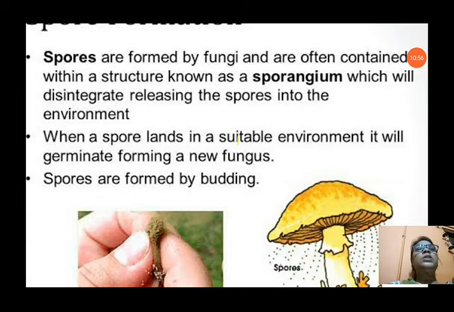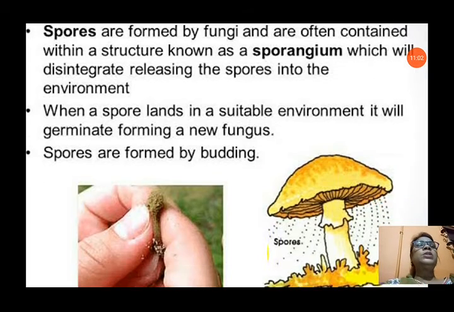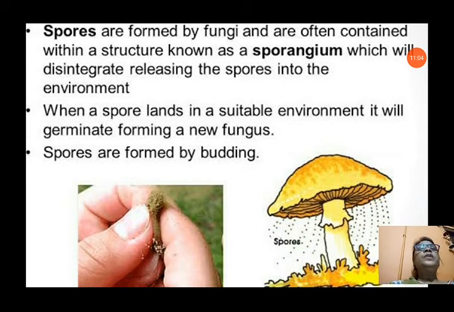Spore formation. Spores are formed by fungi and are often contained within a structure known as sporangium. You can see in this picture, which will disintegrate, releasing the spores into the environment. When a spore lands on a suitable environment, it will germinate, forming a new fungus. So all these spores are capable of producing a new fungus plant. Spores are formed by budding. Now how are they formed? They are formed by budding. That means from one bud, many spores can be produced.